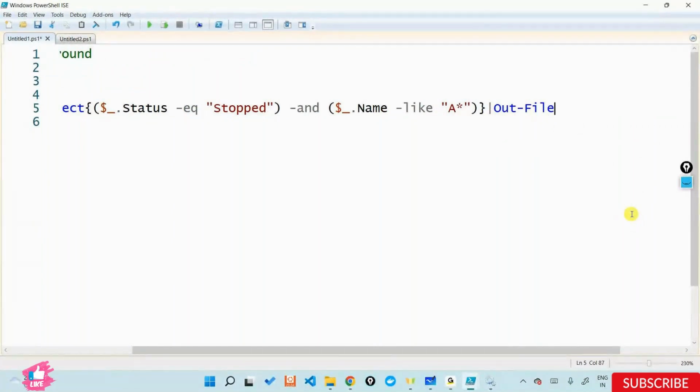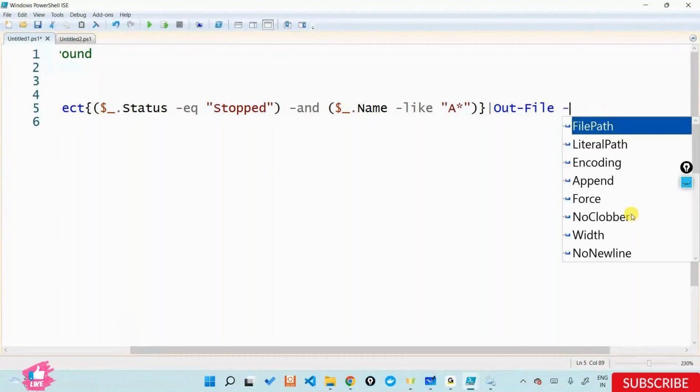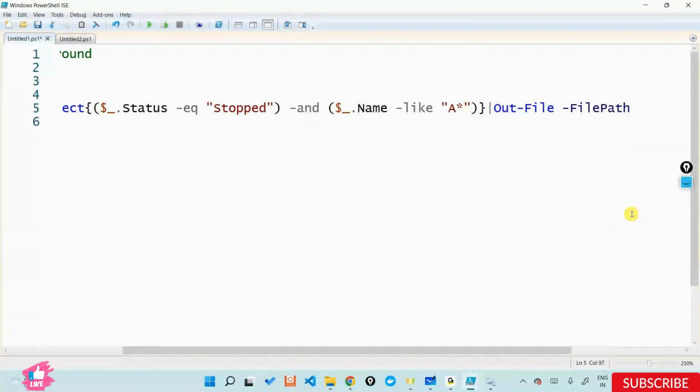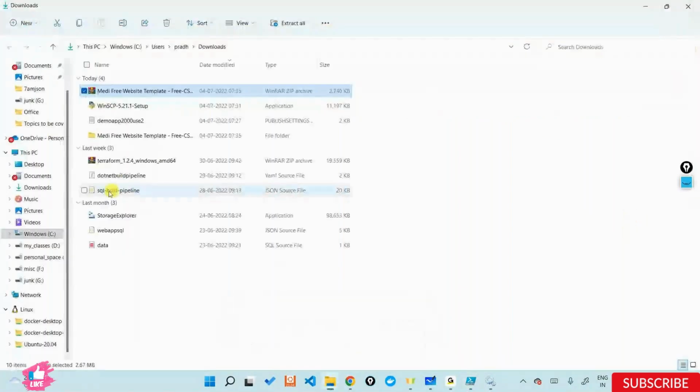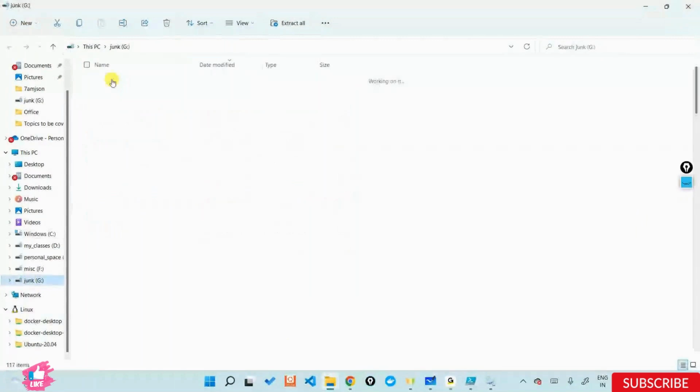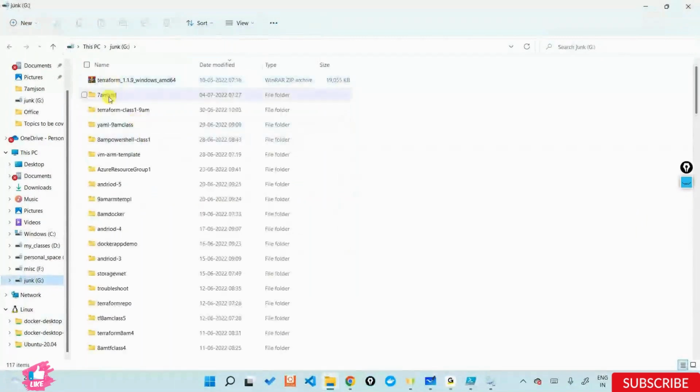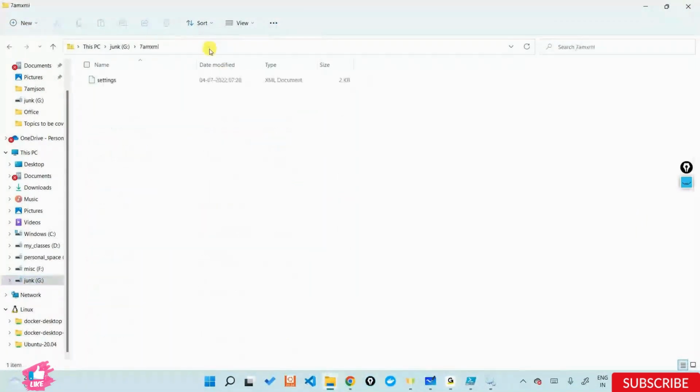I'm saying taking the output, put it into a file called something like, let's see, I can give a file path here. I can give a particular path as such. And I want to store this file into a directory on my machine. Let's say something like, I have a folder called 7am XML. I just have one file called settings or something.